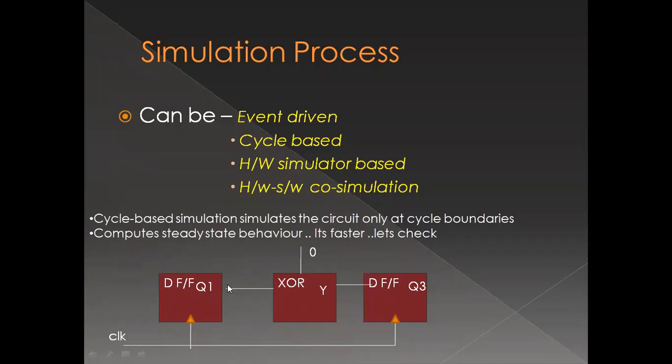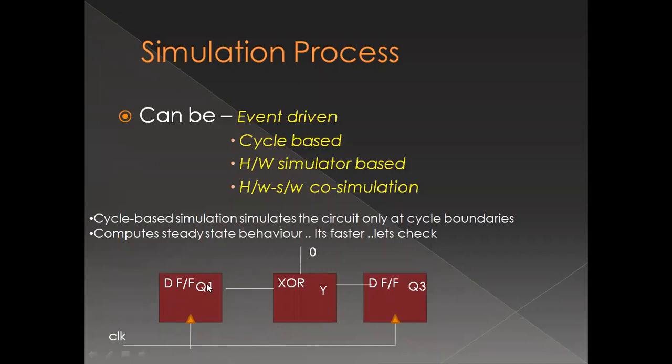And if the input of the first flip flop was 0, then 0 would come here, and 0 XOR 0 would have given me 0, which would have passed on to this. So what I have done is, in my cycle based approach, I identify the cycle of combinational logic in this circuit, which tells me that Y is always going to be the same as Q1, and consequently Q3 is always going to be the same as Q1.